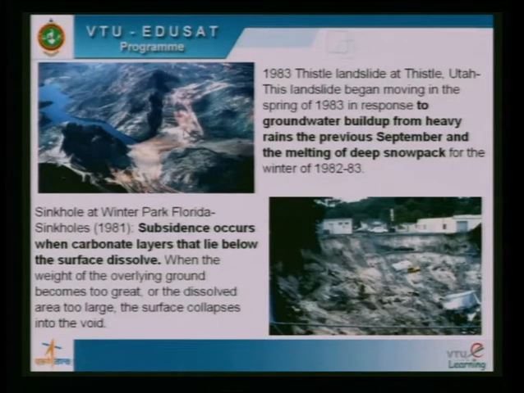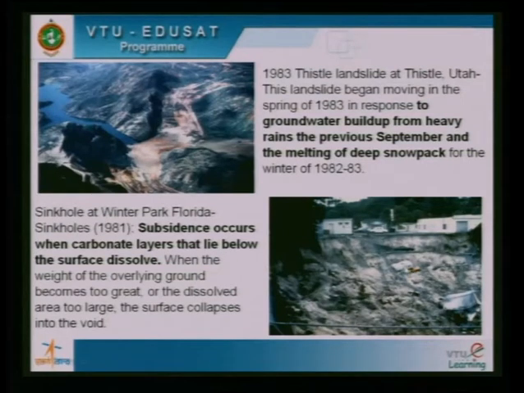Take a look at this picture. This is a landslide which took place in 1983. This was due to groundwater buildup from heavy rains during the month of September, and also due to melting of deep snowpack. Take a look at this picture. This slope failure results from carbonate layers that lie beneath the ground surface, and that carbonate layer dissolved.